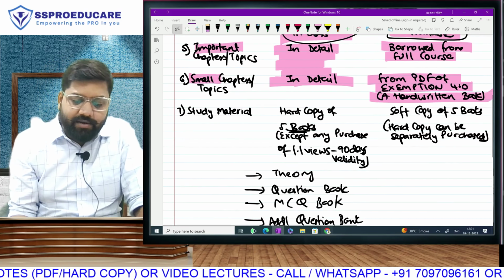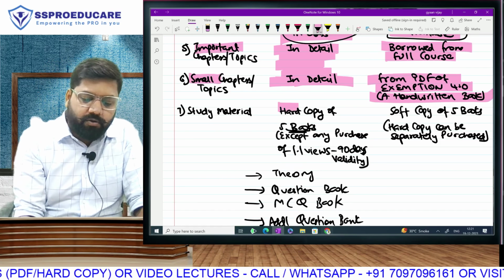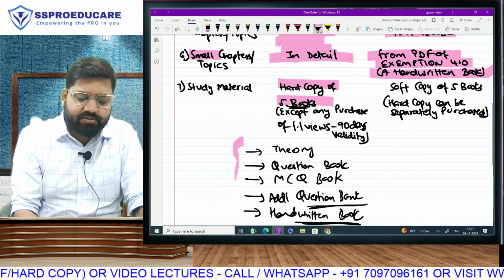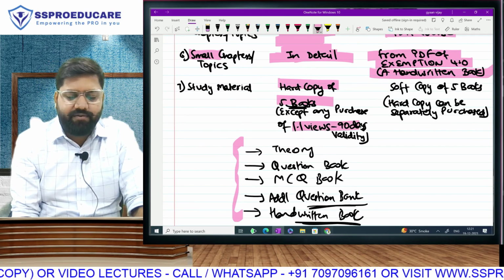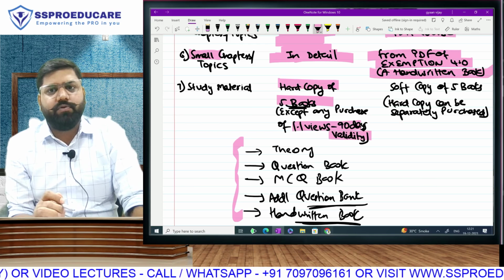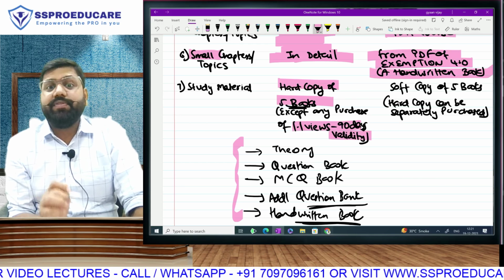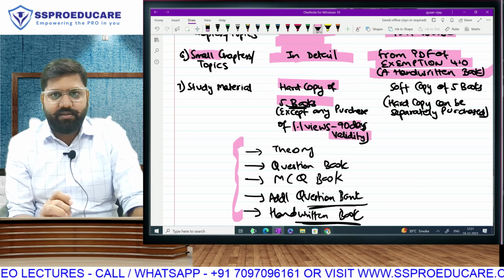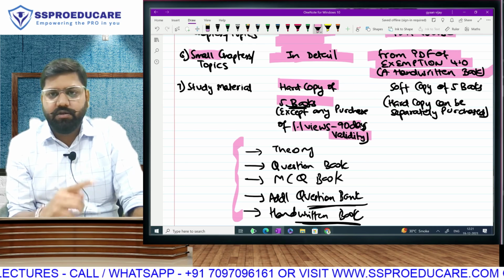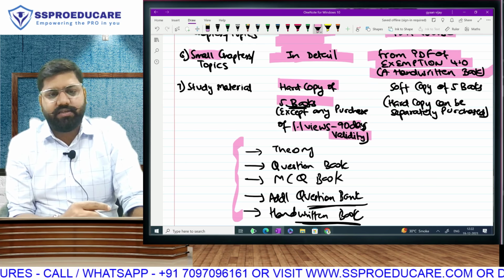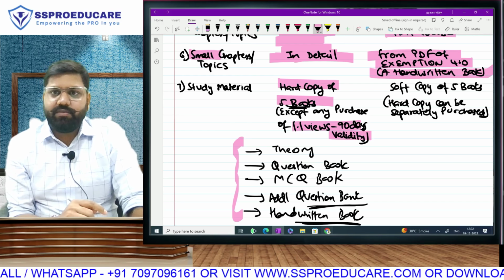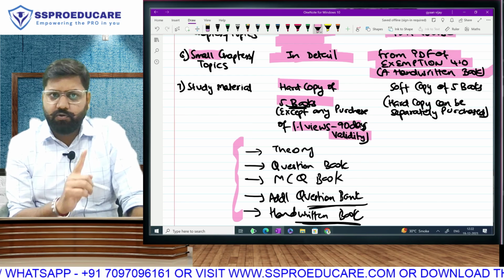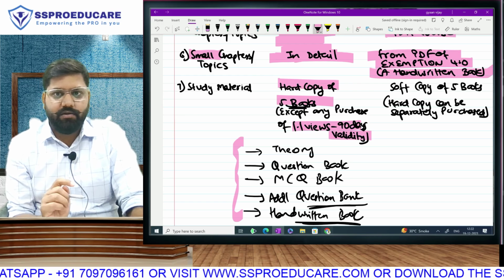Now, when anybody takes the full course, we give hard copies of all 5 books. The only exception is the full course variant of 1.1 view, 90 days validity. In that we don't provide the hard copy, we provide only the ebooks. Otherwise, in 1.5 views for 180 days and 2 views for 365 days, we provide all 5 books along with the full course purchase.